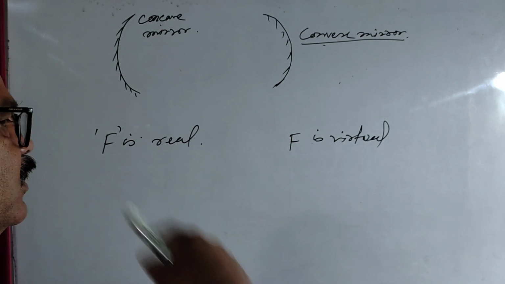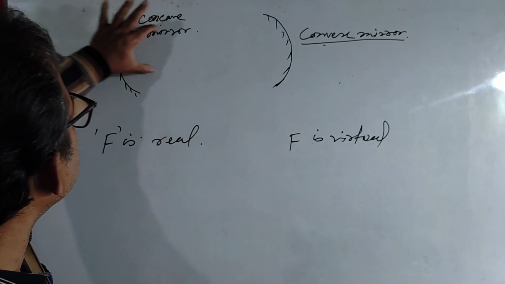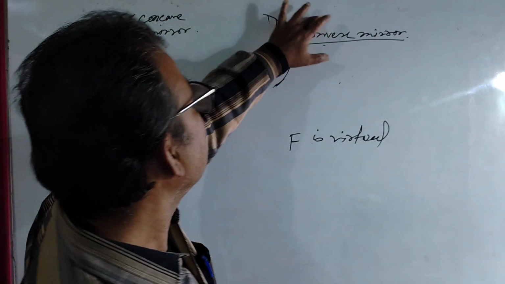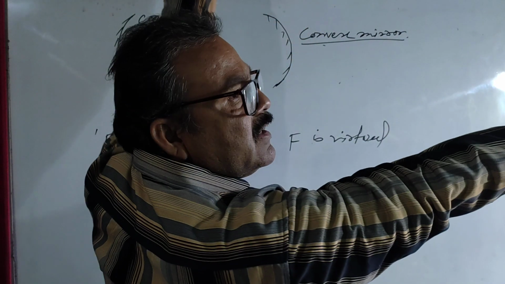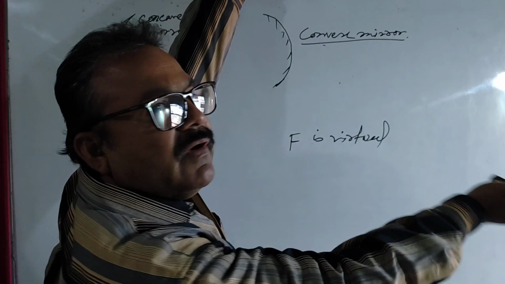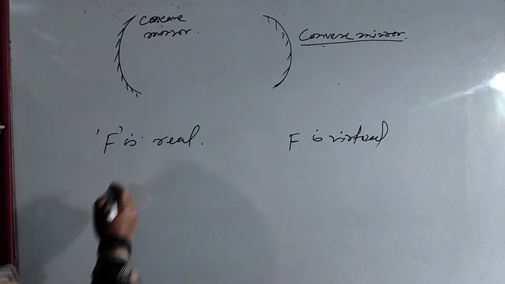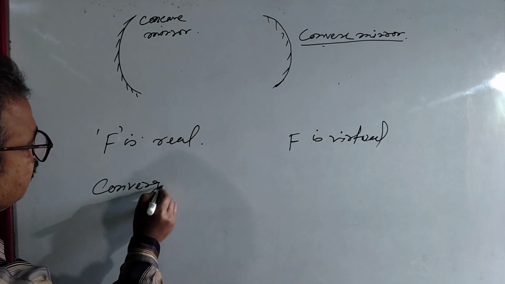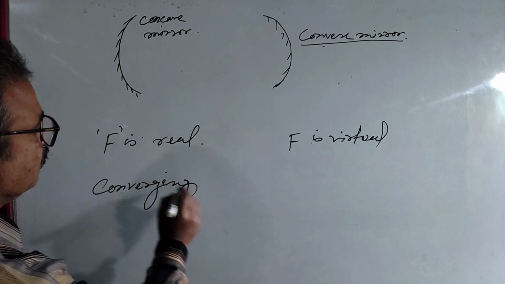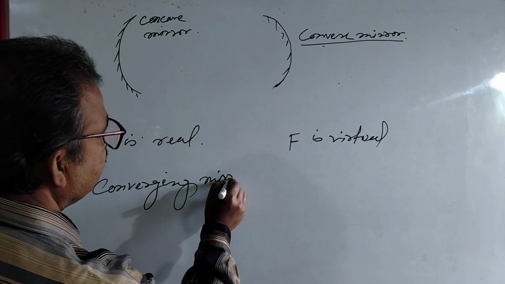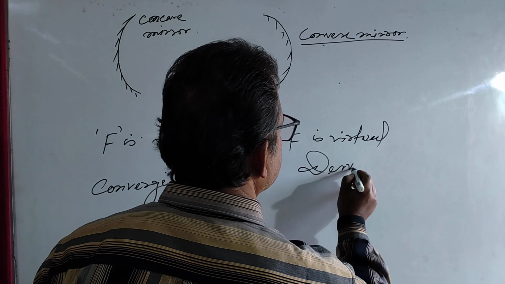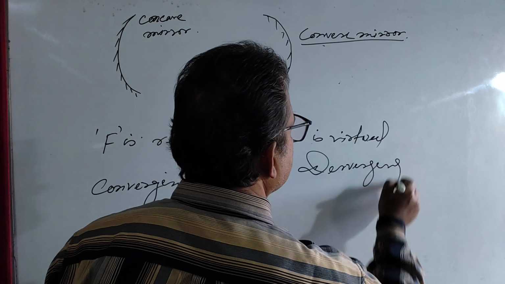Again, just recall previously, after reflection the rays converge, and here after reflection the rays diverge, means they move away from each other. So here we can say this is a converging mirror, and this is a diverging mirror. Clear?